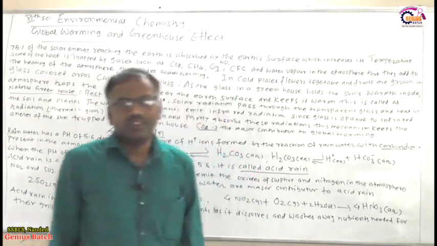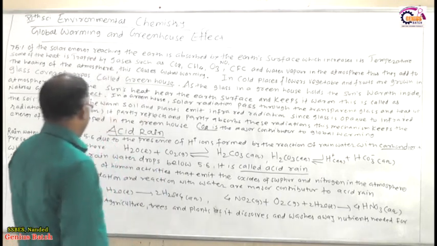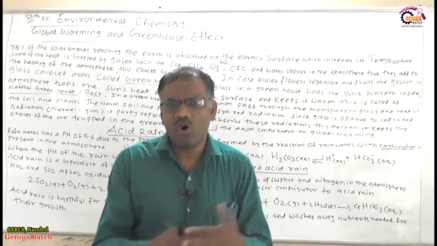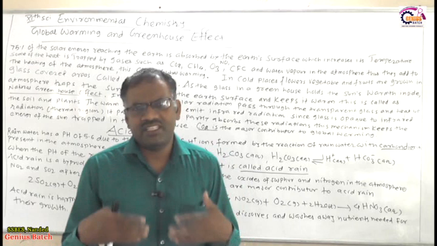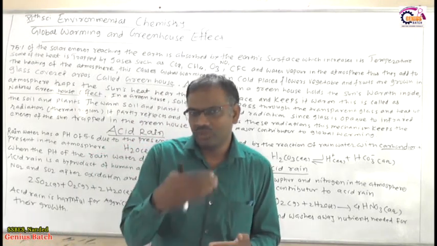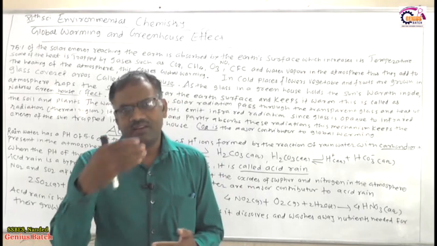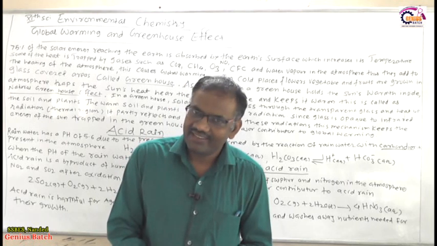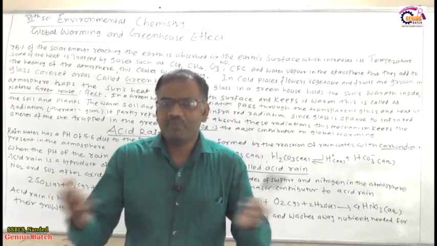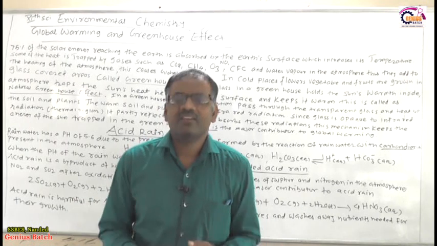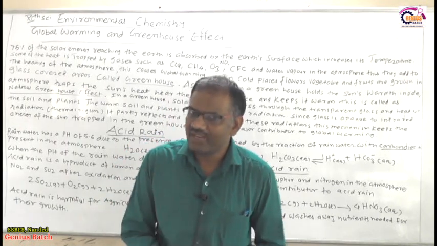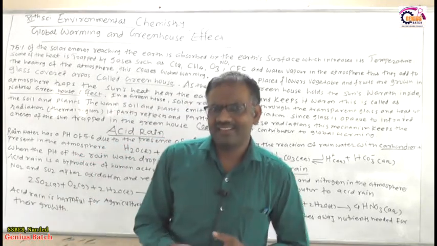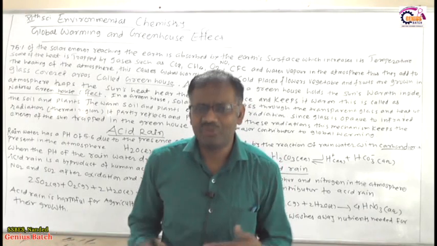Okay, so now the next concept is acid rain. You know that due to global warming and acid rain, we are facing many problems. For example, the Taj Mahal in Agra is also affected by acid rain. Due to global warming, our environment gets disturbed and the temperature keeps increasing. Due to that, the ice gets melted.